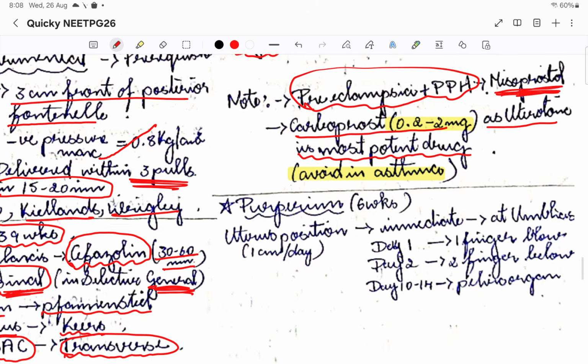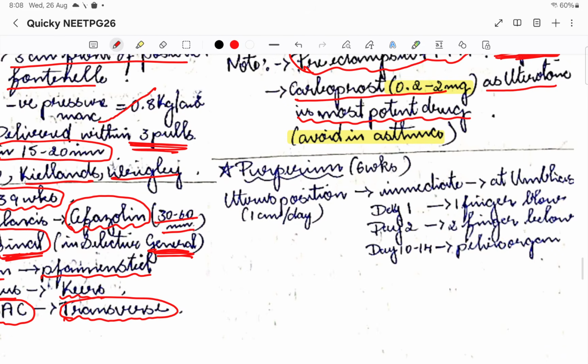Then there is the last thing. After all the delivery happens, the 6 weeks post delivery is known as puerperium. So puerperium is the period of 6 weeks post delivery. Here the main thing that we are supposed to know is the uterine positions. After the delivery, the uterus is trying to go back to its original place. Immediately after delivery, the uterus will lie at the level of umbilicus. So when we palpate, we will definitely find the uterus palpable at the level of the umbilicus.